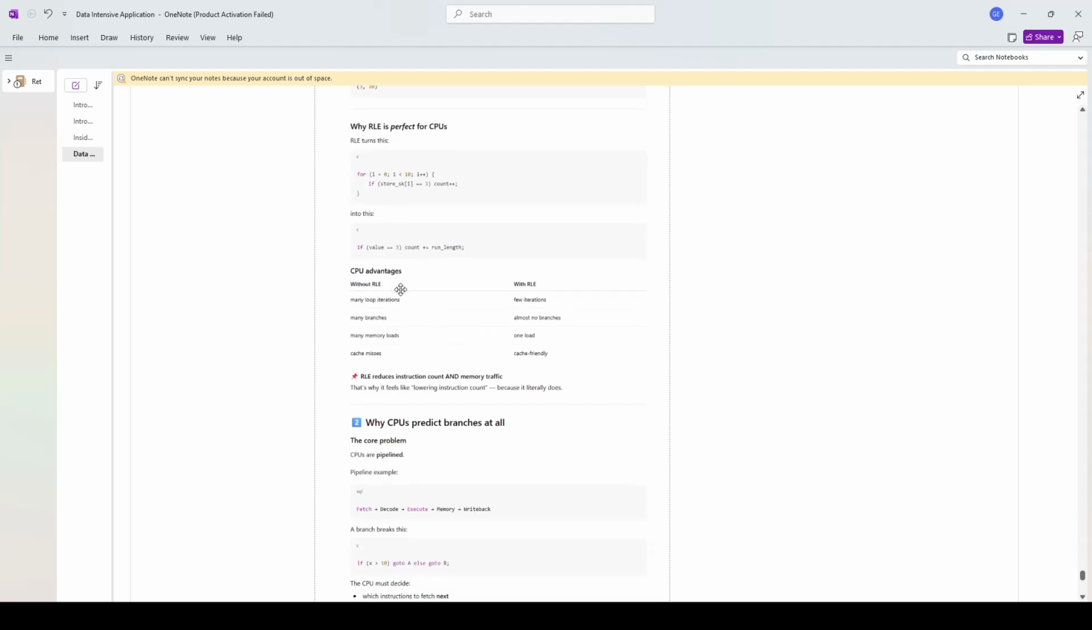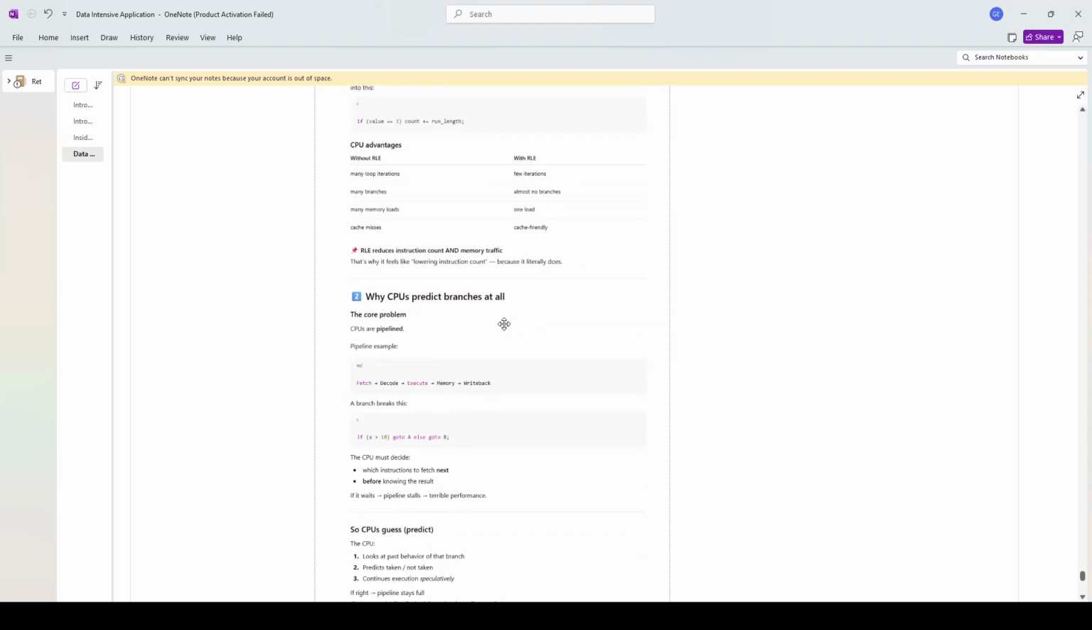CPU advantages. Without RLE, many loop iterations. With RLE, few iterations. Without RLE, many branches. With RLE, almost no branches. Without RLE, many more loads. With RLE, one load. Without RLE, cache misses. With RLE, cache friendly. So you can see one load because it compresses it. Almost no branches, few iterations, cache friendly.